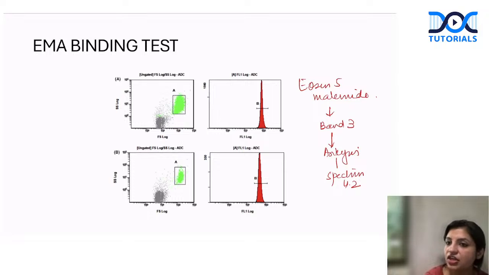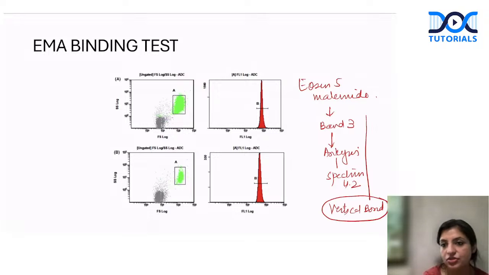So if there is a defect in any of the vertical bonding, any of the vertical bond is broken, it can be picked up by using 5-maleimide. Okay, so that is what it detects, vertical bond breakage. So if ankyrin is the most common defect, if ankyrin is not there, it will cause spherocytosis, band will be broken and the fluorescence will decrease. So what we do is we check the fluorescence, we always run a control sample and then run a patient sample. If the fluorescence is reduced, that means the bond is broken. That means there is some breakage in the bond. That is what we do in EMA binding test.